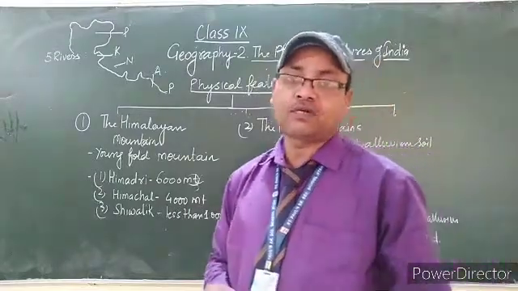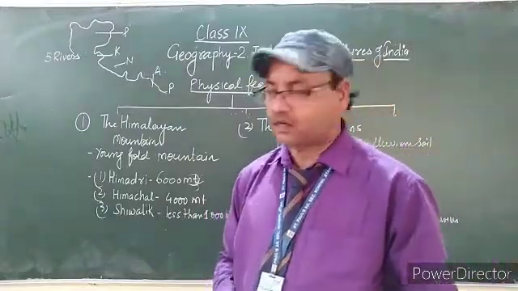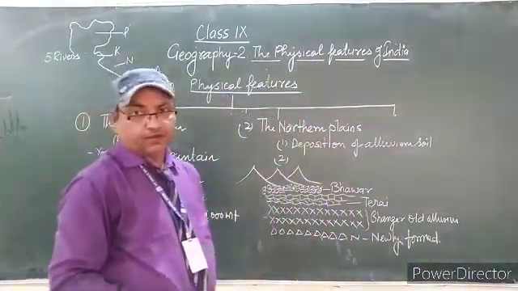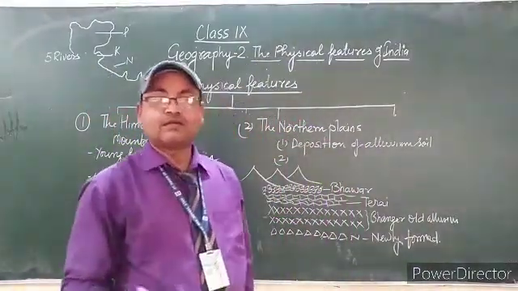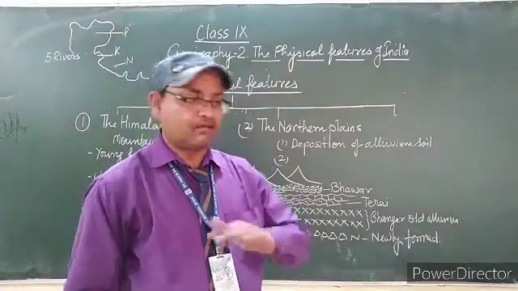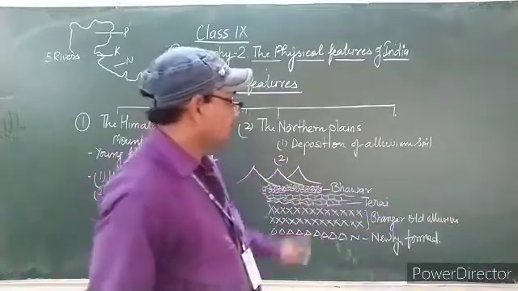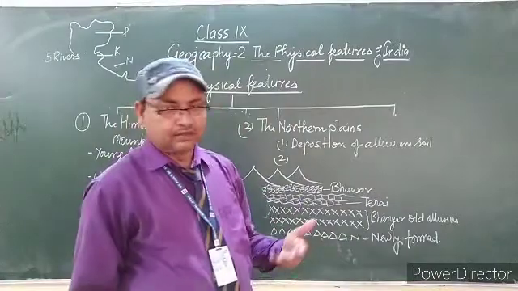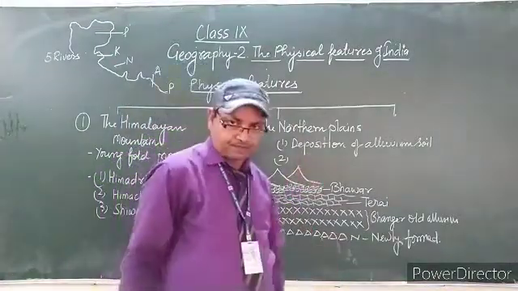Next physical feature of the country is the northern plain. What is the meaning of northern plain? In the northern side of India, you know, where the land is very plain, the area which lies in the northern part of the country is called the northern plain.